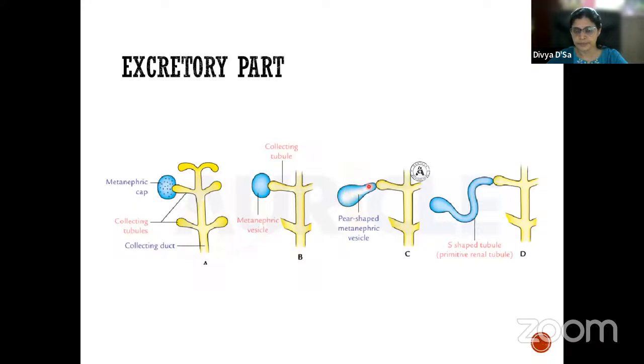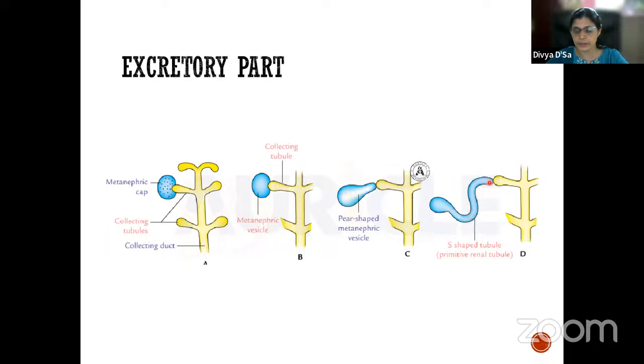The proximal end towards the collecting tubule is narrow, whereas the distal end dilates, forming a pear-shaped vesicle. This pear-shaped vesicle then forms an S-shaped tubule, which we call the primitive renal tubule.